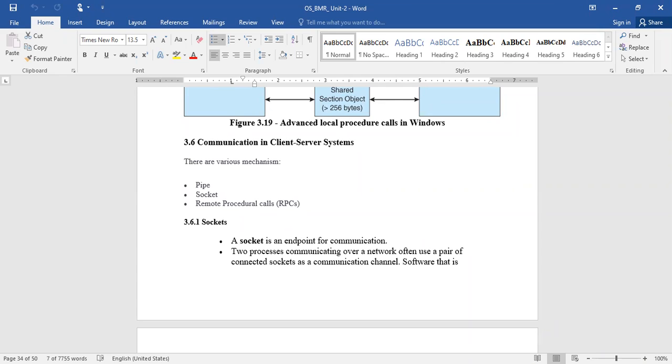So in the shared memory concept, what happens? Some common memory location will be used by the processes to share the information. There are two different kinds of problems we need to address. One is what happens if it is fixed in size, that is, bounded and unbounded scenarios we need to observe. And at the same time, how do we restrict two processes from accessing the same memory location? Okay, so these are the different challenges that exist in the shared memory system.